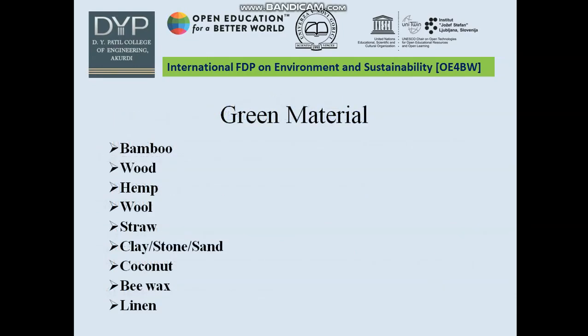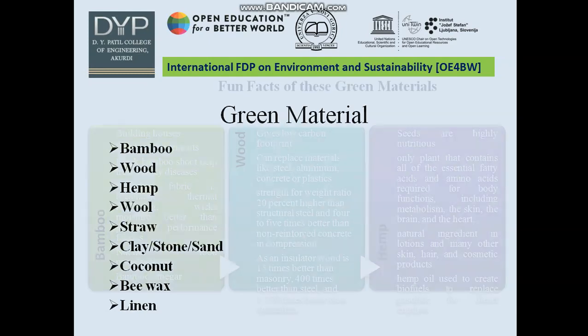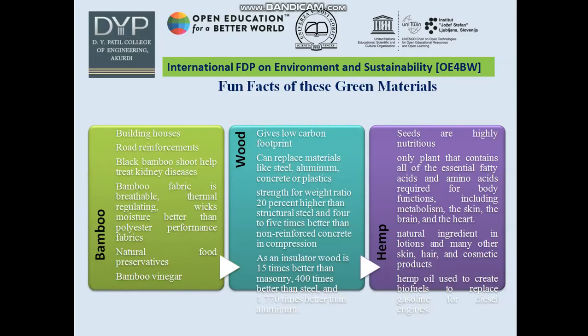Next one, what is meant by green material? Green materials consist of bamboo, wood, hemp, wool, straw, clay, stone, sand, coconut, beeswax and linen. There are some fun facts about these green materials.